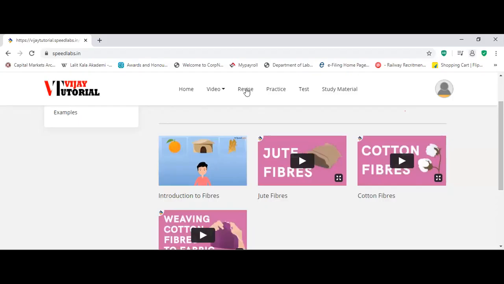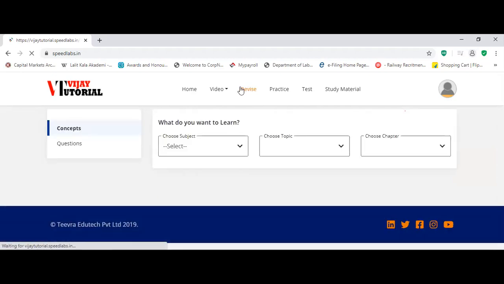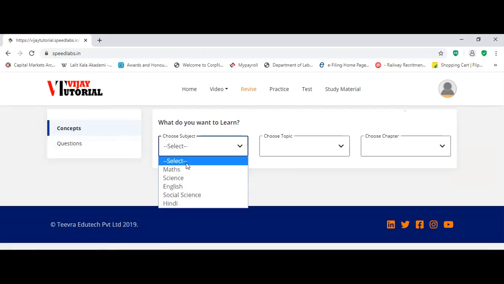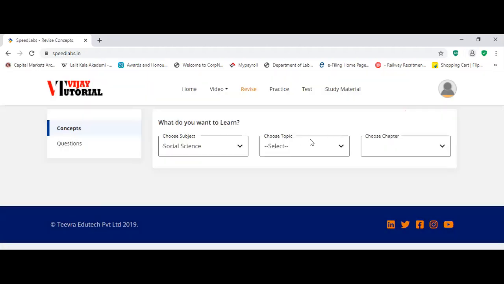Now come to another section, the Revision section. In the Revision section, two things are there: one is Concepts, the other is Questions. First you click Revision, and you'll get Concepts. In the Concepts, you can see the concepts of Math, Science, Social, and English. All 4 subjects are available. Suppose you want to see the concepts of Social. You have to select Civics 6, Geography 6, or History 6. Suppose I want to see Geography 6.